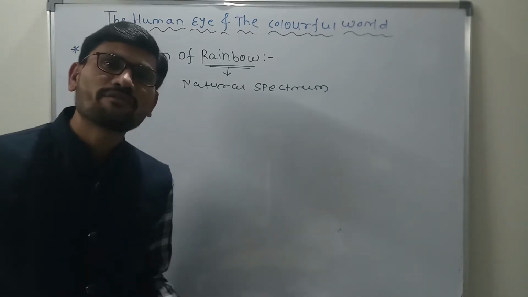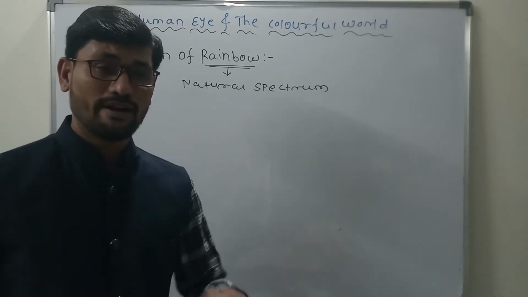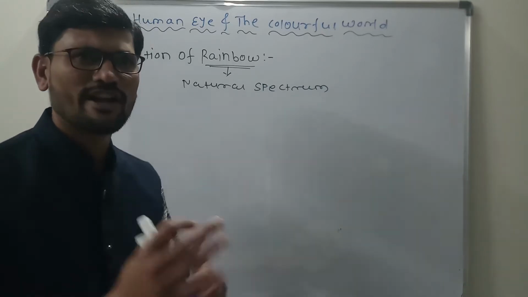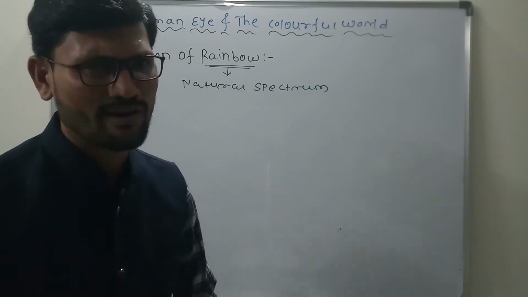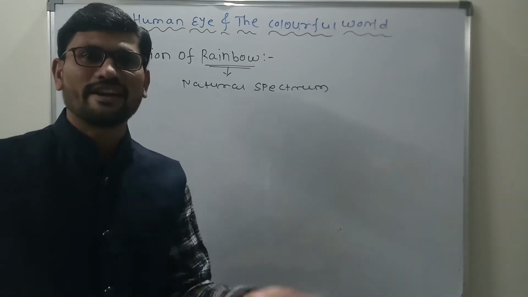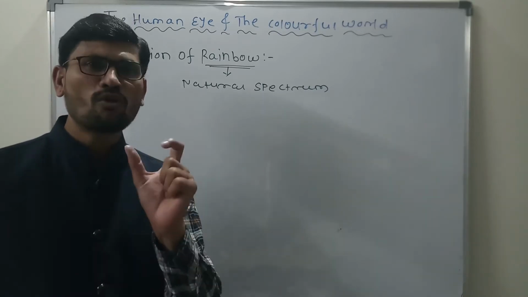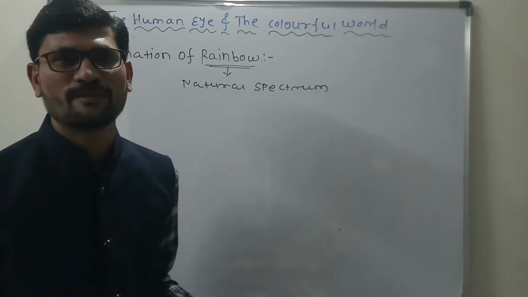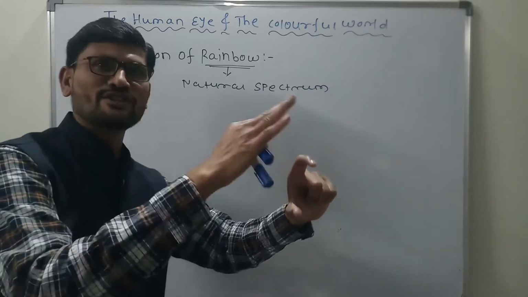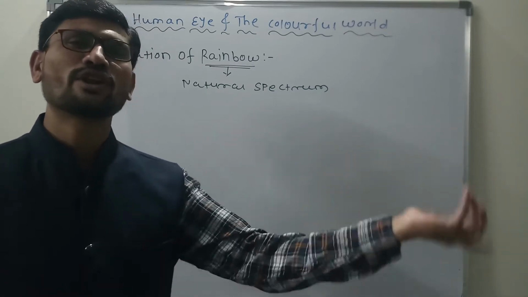But why is this natural phenomenon observed? That is very important. As we know very well, Earth has some atmosphere, and because of that atmosphere there are different particles in it, might be rain, might be dust particles. But this rainbow is observed after rain. Once the rain is done, there are small water droplets which are still in the atmosphere. When the sunlight is incident on these water droplets, the light gets refracted, reflected and again refracted, and that is how the rainbow is formed.